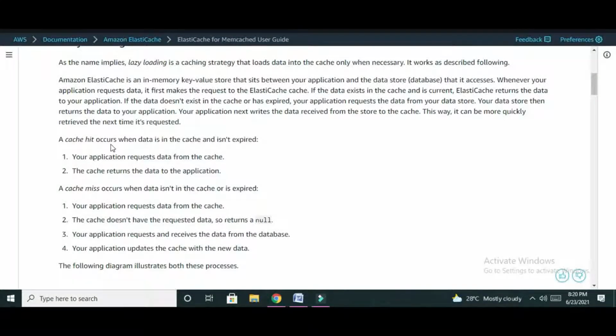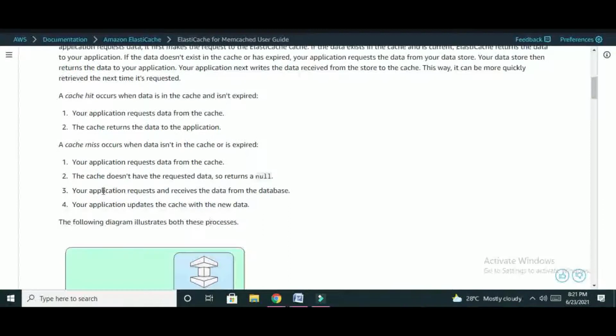A cache hit occurs when the data is in the cache and it isn't expired. Your application requests data from the cache and the cache returns the data to the application. If it is a miss, the application requests data from the cache, but the cache does not have the requested data, so it returns null. The application then requests and receives the data from the database, and then the application updates the cache with the new data.